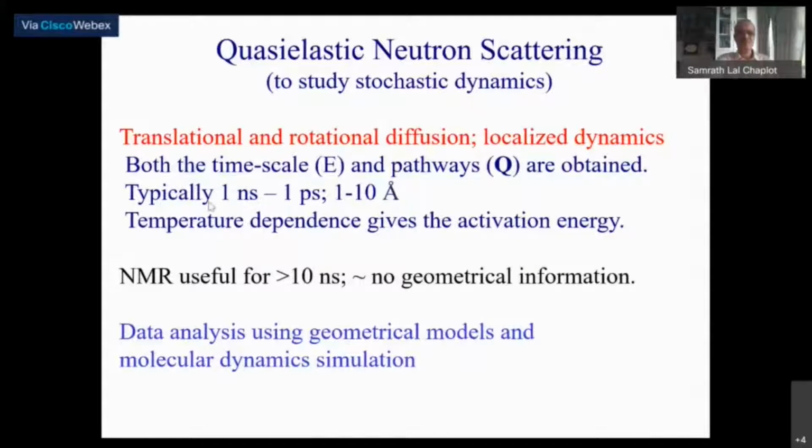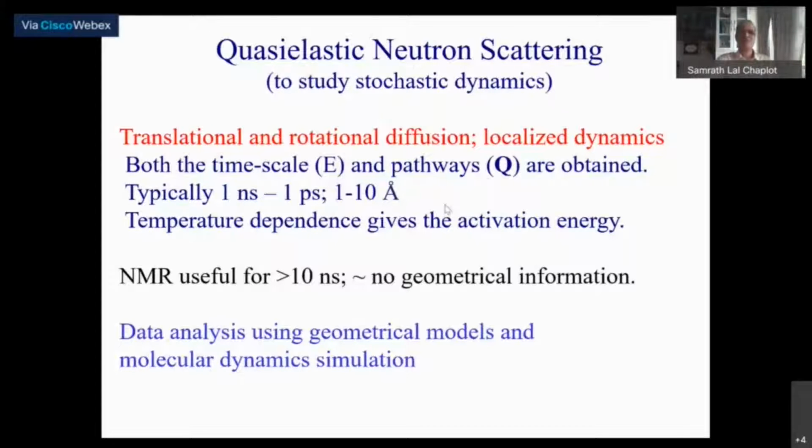The typical range in which neutrons give good intensities, corresponding to the energies of thermal neutrons, is such that we can measure time scales from a nanosecond to a picosecond, and similarly paths typically in the range of 1 to 10 angstrom can be easily measured. So this 2 pi by q will be the corresponding length scale.